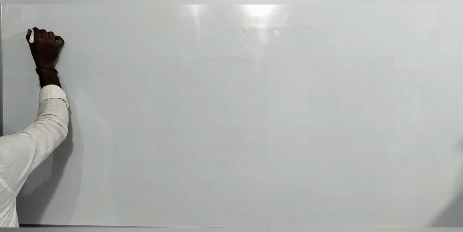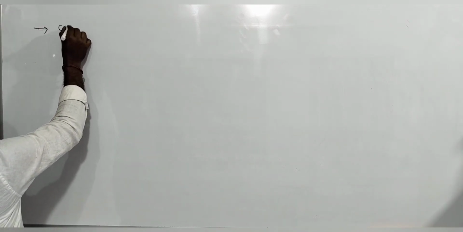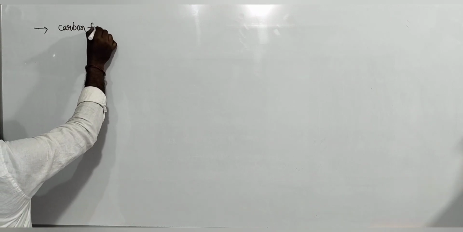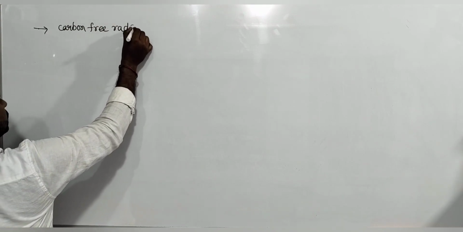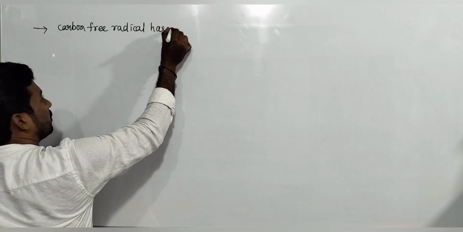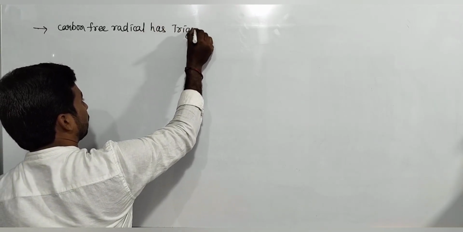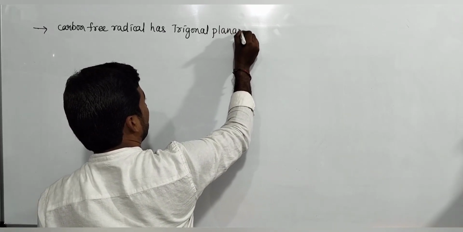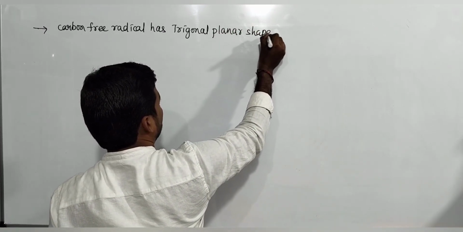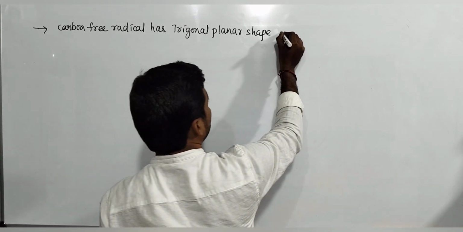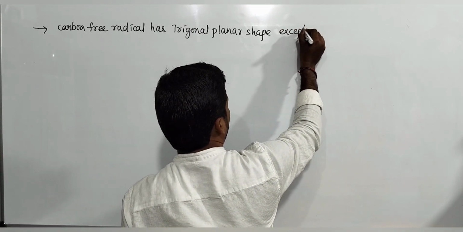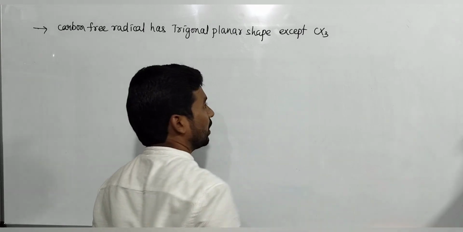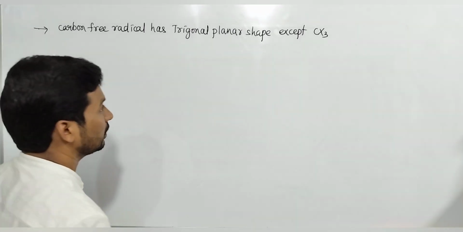Let's see the shape of carbon free radical. Carbon free radical has trigonal planar shape, except CX3, whenever 3 halogens are present.